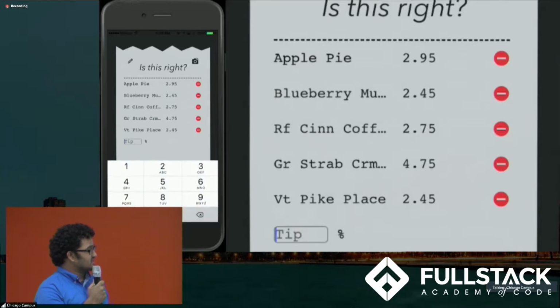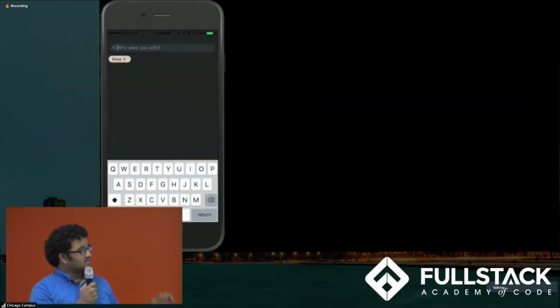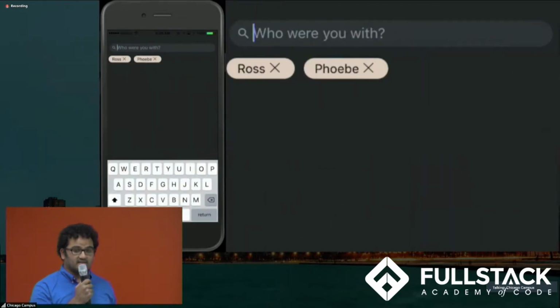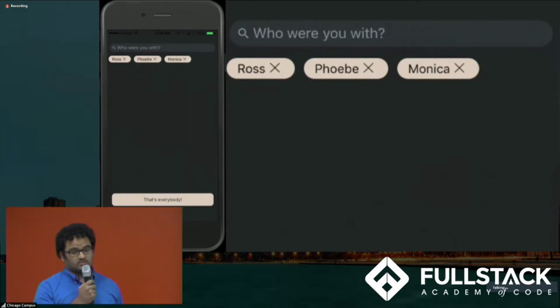Afterwards, he gets to add tip. He'll say that he tipped 18%. We actually take care of calculating the tax and tip for him so that those splits are as equitable as possible as well. Once he's comfortable with the receipt, he can then go ahead and queue our app to store this on our local Redux store, which we're using for client-side state management. The data is safely stored. He can then go ahead and add Phoebe and Monica as friends, and I'll let Jason walk you through the actual assignment process.